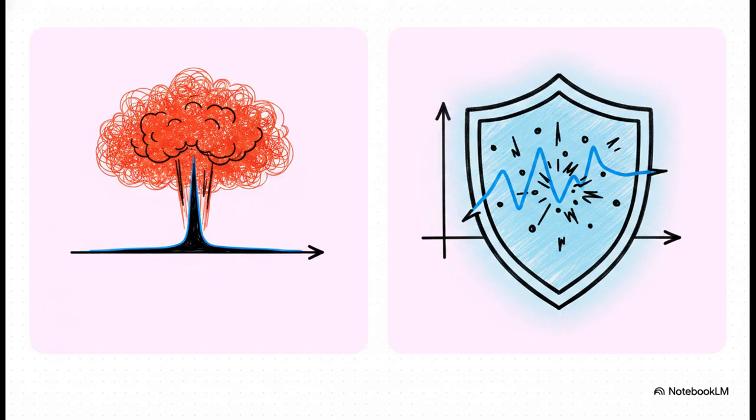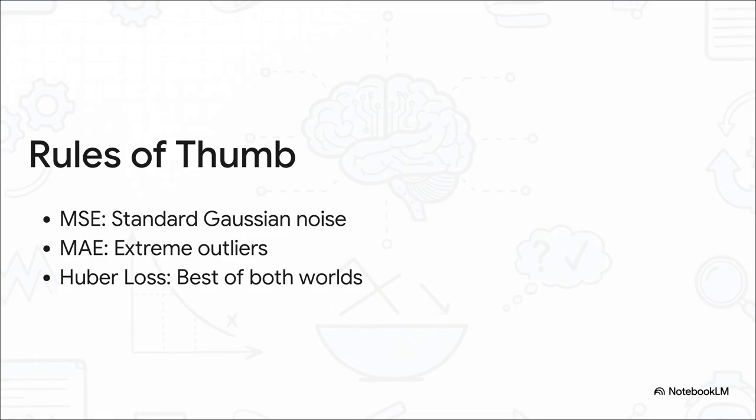It treats errors linearly. Off by 10 means a penalty of 10. This makes MAE a massive shield, making it far more robust when your dataset is just full of wild, heavy-tailed noise. So here is exactly what you should take away as a rule of thumb for building these systems. You use MSE when you expect normal, predictable noise, and you use MAE when your data is messy with extreme outliers. But if you want the ultimate coach's trick, you use Huber loss.